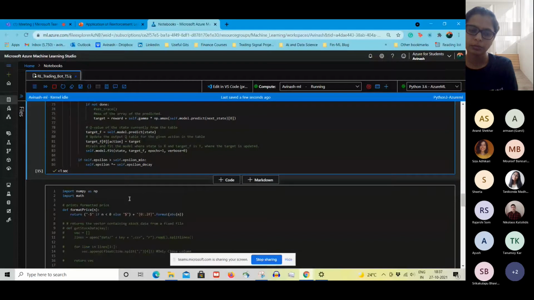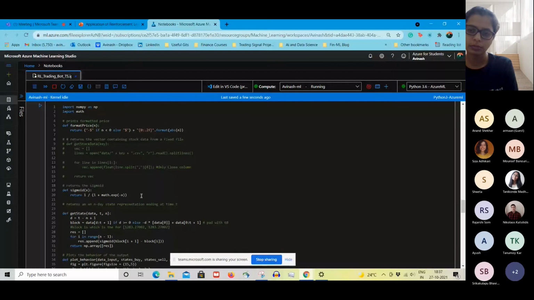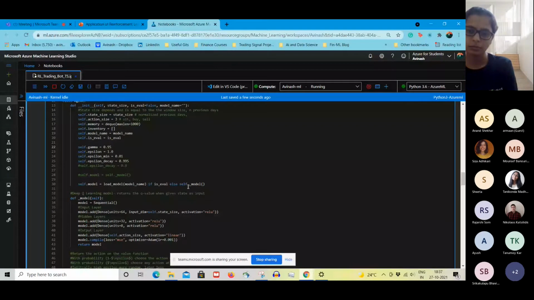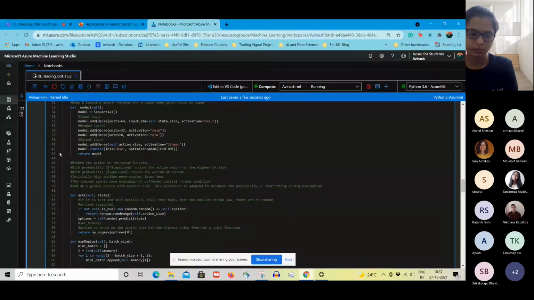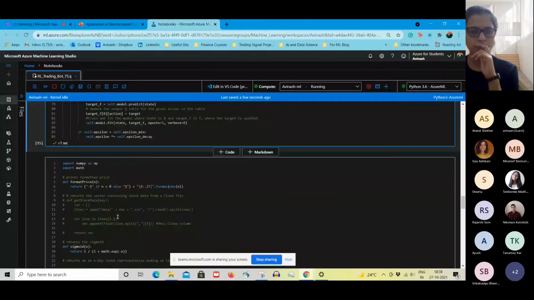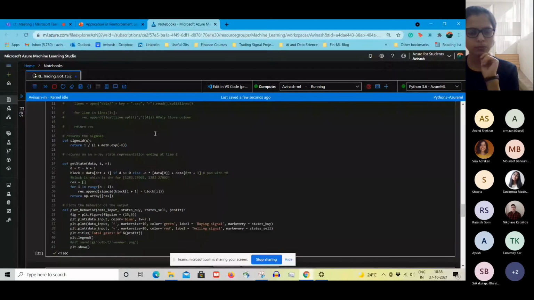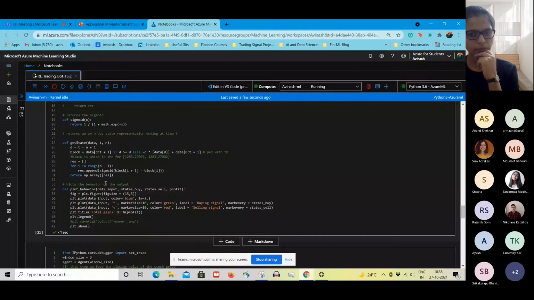So now we have discussed at a very high level what an agent does. It initializes, there is a model, there is an action function, and there is an experience replay function, so these four things are there. Then there are functions like sigmoid and activation, which is defined here, and get state, which is basically taking past data, t minus n plus 1. So it is simply using past data for its decision making.